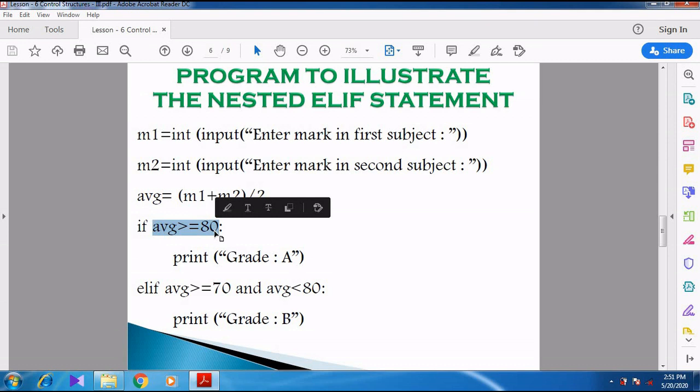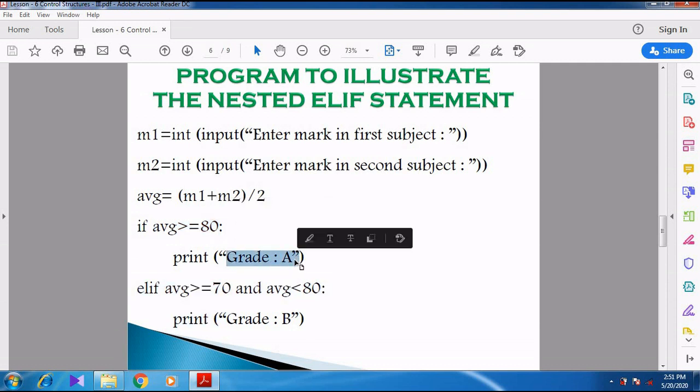I think you might have studied this in lower classes, 6th to 9th. In those lower classes, you have faced the grade system, where based on your mark the grade will be given. Is it right? Yes, the same thing we are going to see here. So if your average is greater than or equal to 80, what is your grade? Grade A.